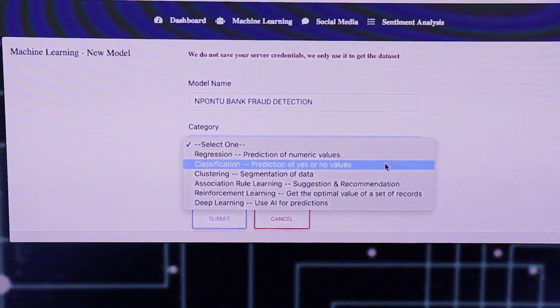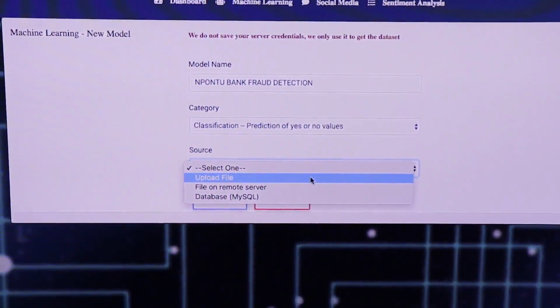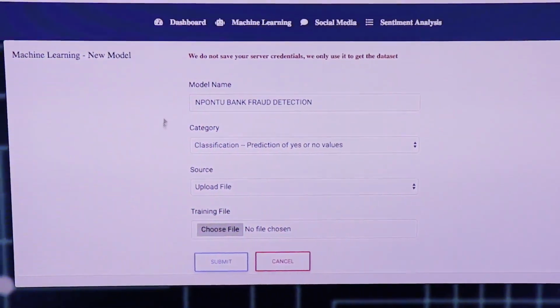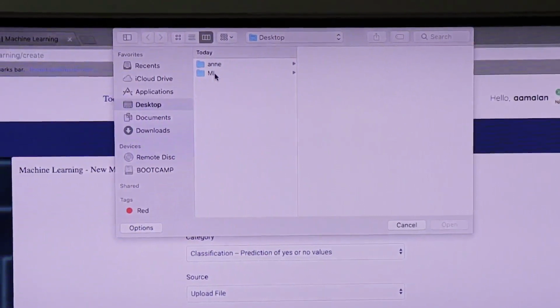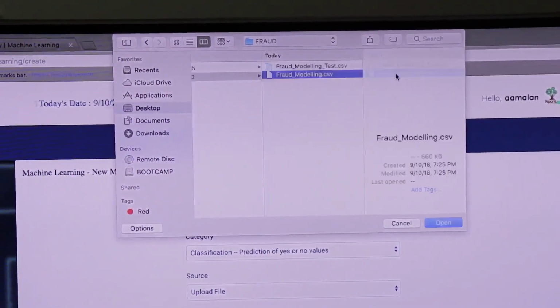So you go to classification, you select that, and you enter the data source. On this data source, you can upload a file, you can go to your database connection, or you can go online. So in terms of data sources, you can do that. For now, we want to upload a file to train the system.